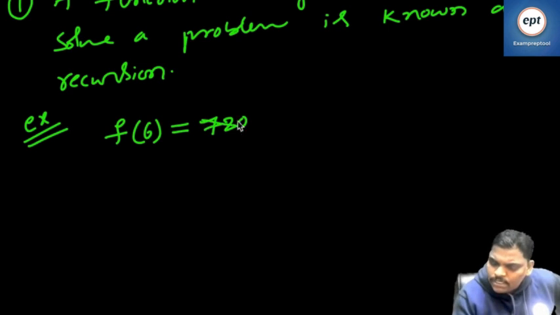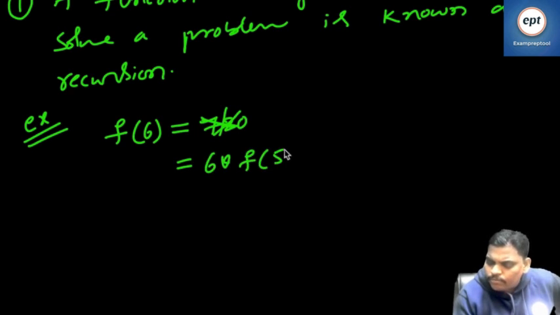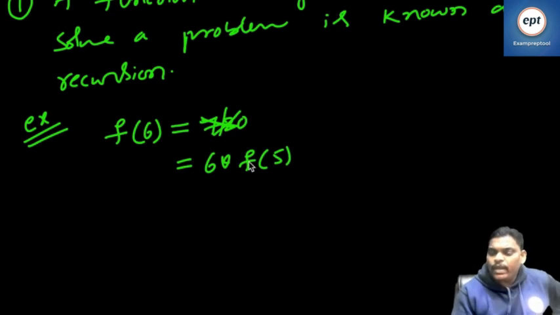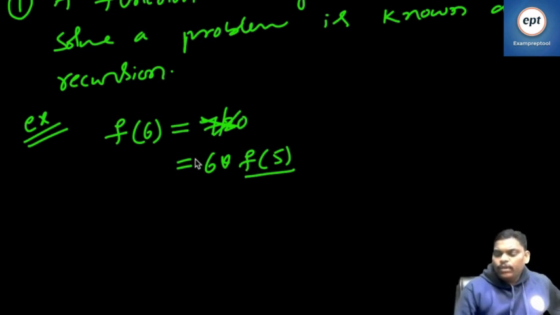Suppose you don't know. Instead of saying I don't know the factorial of 6 value, what you do is 6 into factorial of 5, because you know factorial of 5. Factorial of 5 is, assume, 120. 120 into 6 is 720. If you know factorial of 6 is 720, say directly.